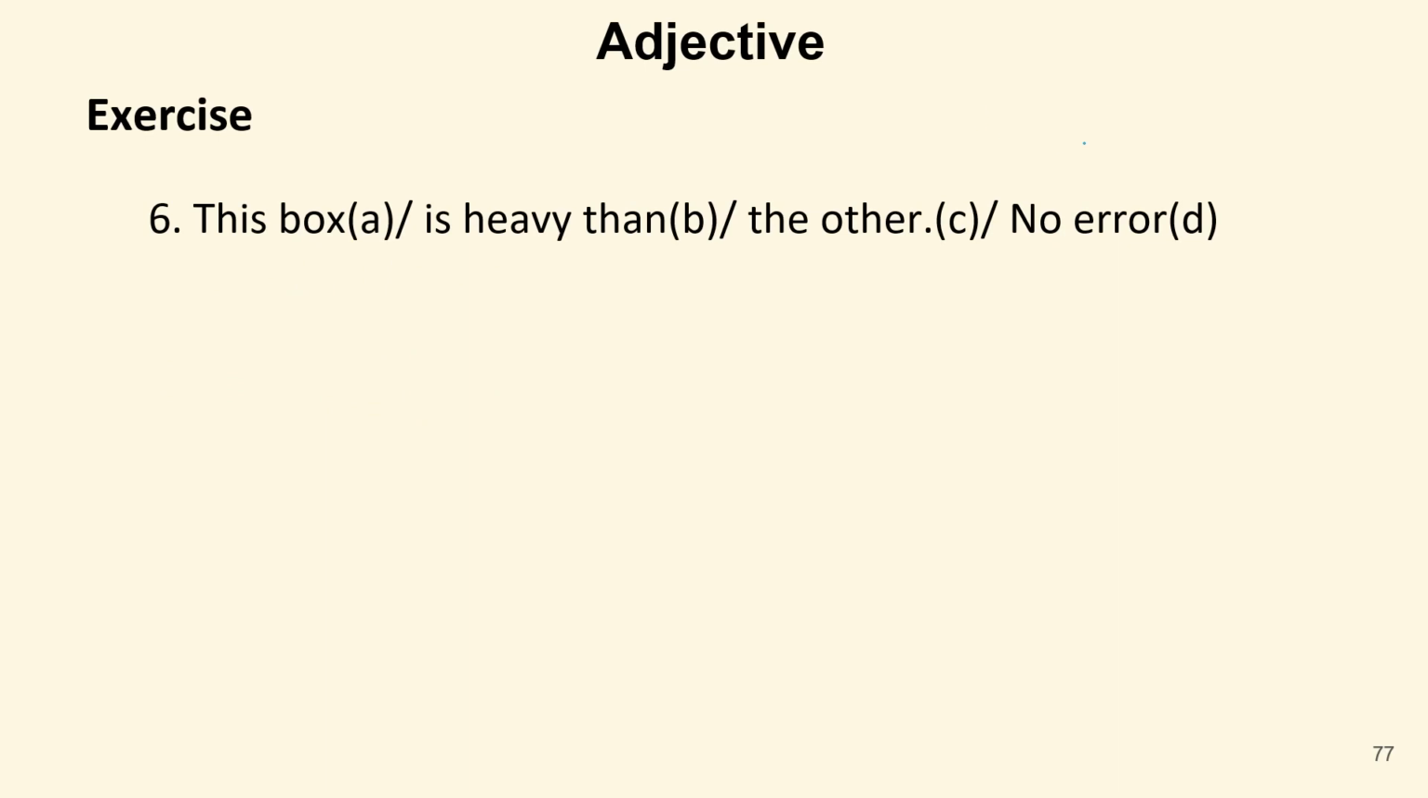Now, this box is heavy than the other. Whenever we compare two things with each other, we use "than" and also the comparative degree of the adjective. Now how do we convert a positive degree into comparative? We see the syllables. Suppose we have a word like happy, which has one syllable only. If we have only one syllable in an adjective, we use "er" to convert that word into the comparative degree. For example, it should be converted like heavier. So the box is heavier.